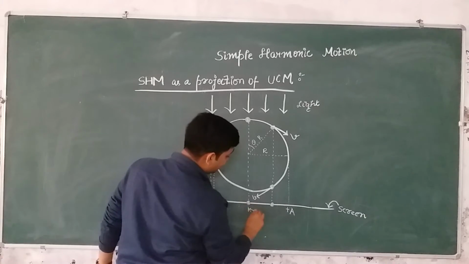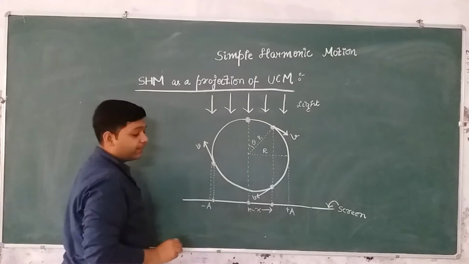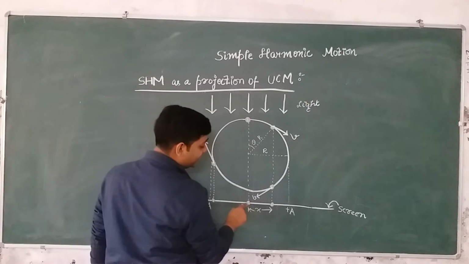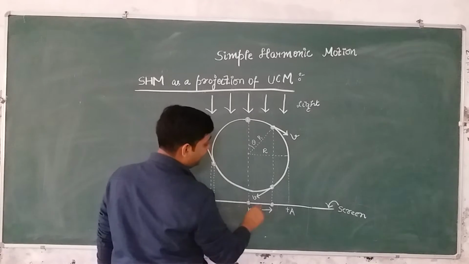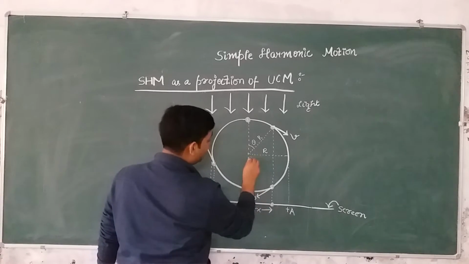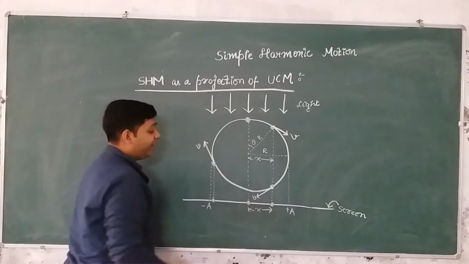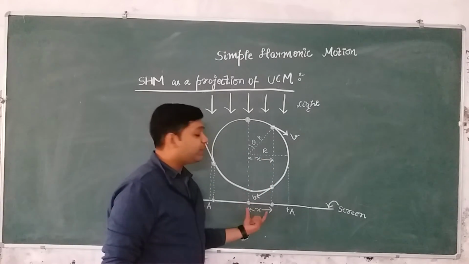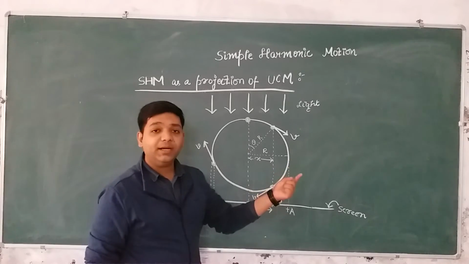So, let's say this is x, which is the displacement of the particle from the mean position. This is the mean position of the particle, and this x is the displacement of the particle from the mean position. So this is also equal to x. Now if I want to calculate the value of x, I know that the expression for x should come out to be x is equal to a sin omega t.